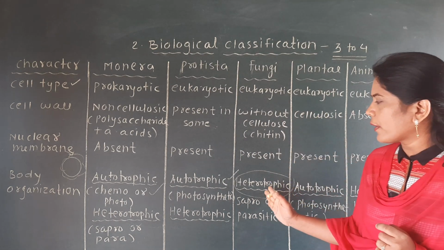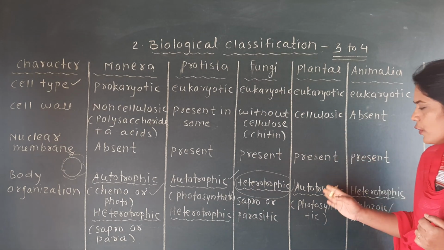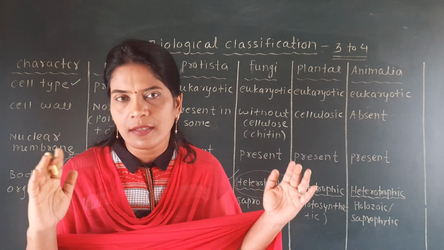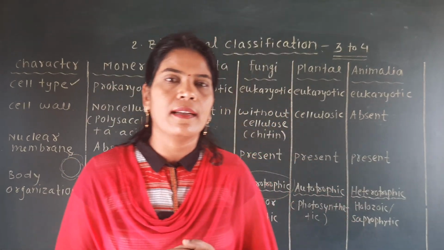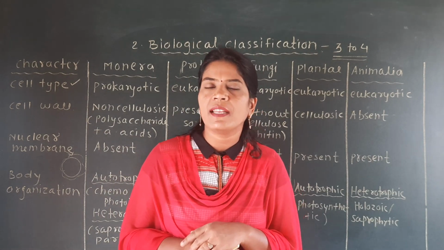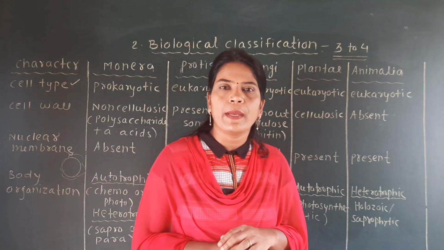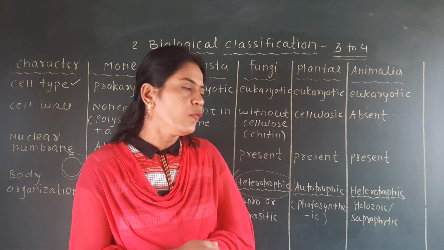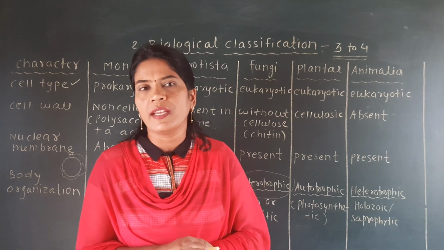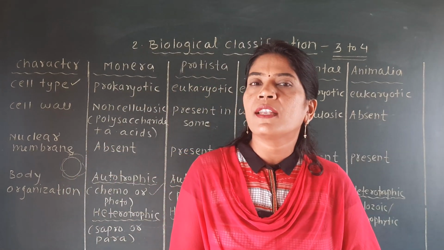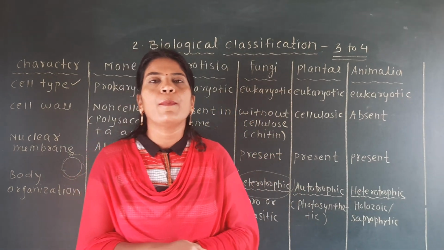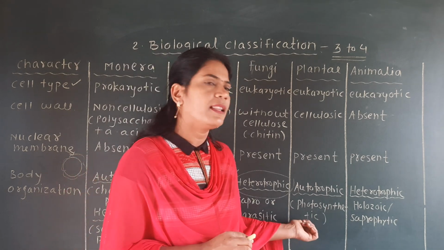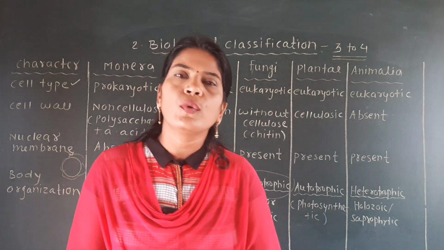In fungi you cannot find autotrophic; in plants you cannot find heterotrophic, because every plant is green in color and has chlorophyll pigment in its leaves, and by using this chlorophyll pigment and sunlight, they can prepare their own food. That's why we call it photosynthetic. They are not chemosynthetic, which means they cannot prepare their own food with the help of chemicals. They can prepare their food only with the help of sunlight, and that's why they are called photosynthetic.